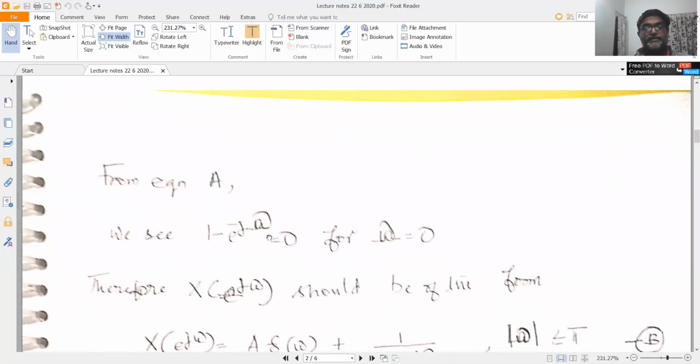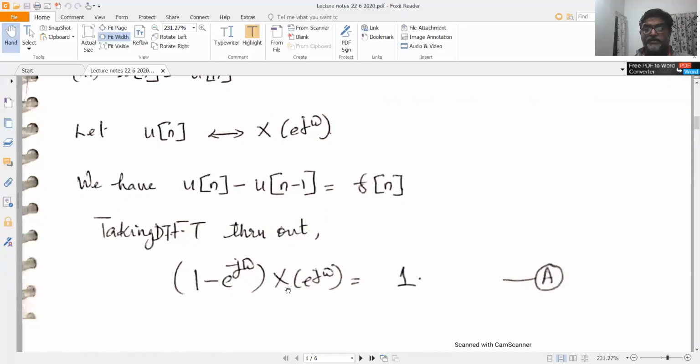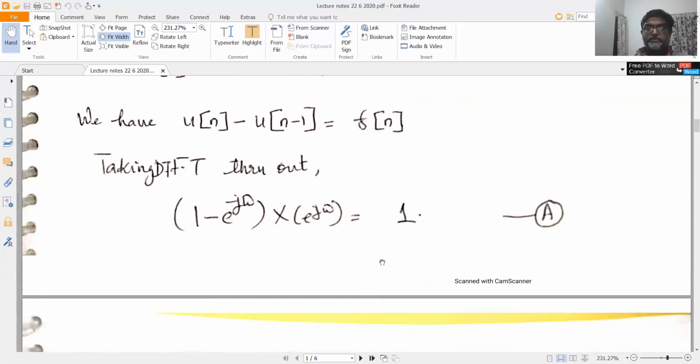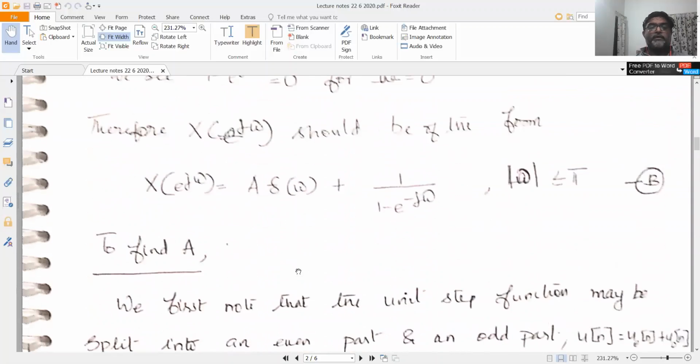You see that 1 minus e raised to minus j omega is equal to 0 for omega equal to 0. What does it mean? It means that at omega equal to 0, there is an impulse, because you are dividing by 0. So remember your definition for your unit impulse. You had a base width that was tending to 0. So which means you have X of e power j omega of the form a into delta omega plus 1 by 1 minus e raised to minus j omega. You have a component at omega equal to 0. It cannot be 0 at omega equal to 0. You have a component at omega equal to 0.